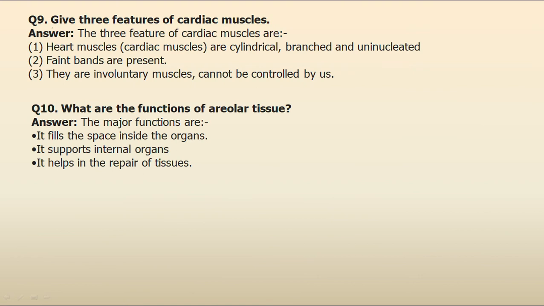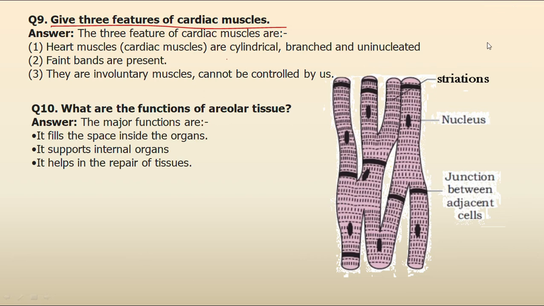Now, your next question is, give 3 features of cardiac muscle. If you look at the diagram, you will see these cells are cylindrical, branched, and contain one nucleus, or we can call them uninucleate. Here you can see faint bands are present, and these are involuntary muscles. That means we can't control these muscles. These muscles are controlled by the nervous system. So these are the 3 main features of cardiac muscle.